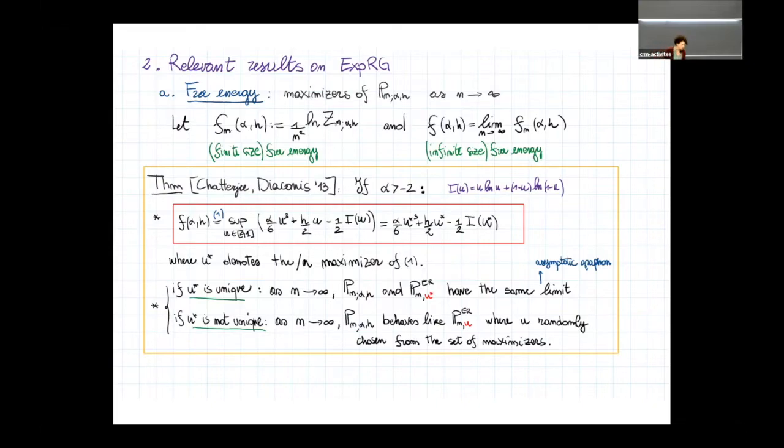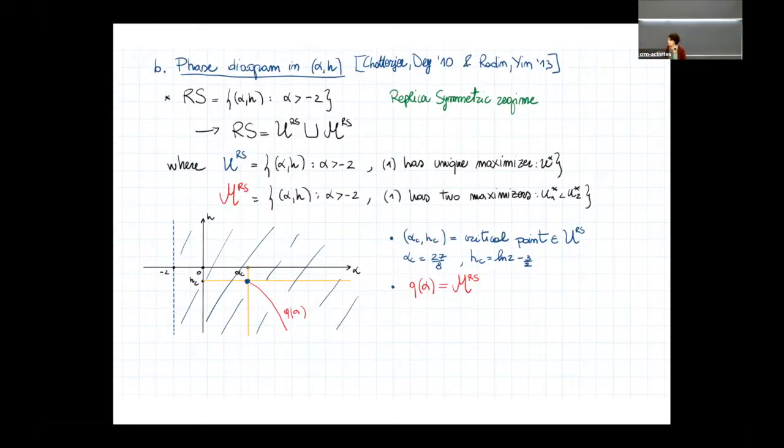There is also a question from the chat. Do you know the graph of the critical curve in alpha, h? I'm going to do that. It is just the next result. The point is, of course, that one wonders when this maximizer is unique or not. So let us focus on the phase diagram in alpha and h. Here I am reporting some results obtained by Chatterjee, Diaconis and Radin, Yin.